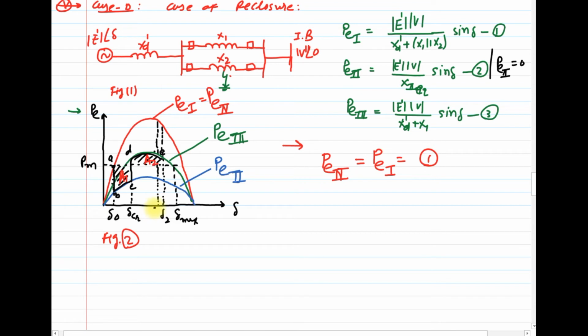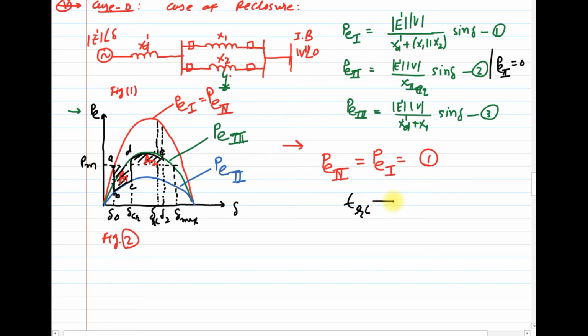And here we will get the new angle which is delta RC, which is known as the angle of reclosure, at the time, and if you wish you can write TRC, meaning time of operating of reclosure. That means the circuit breaker will reclose again and take this transmission line 2 into the operating condition for the power transfer. Clear?